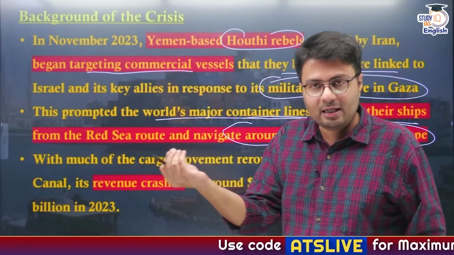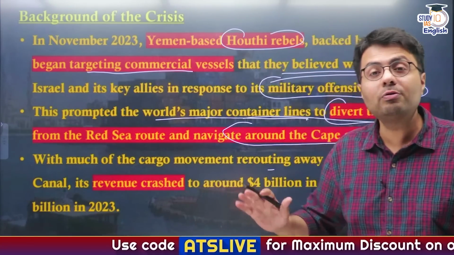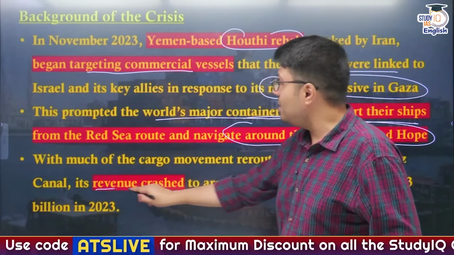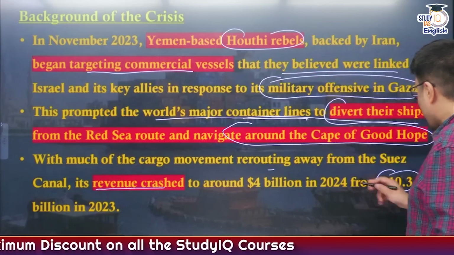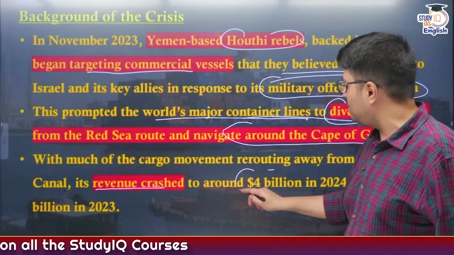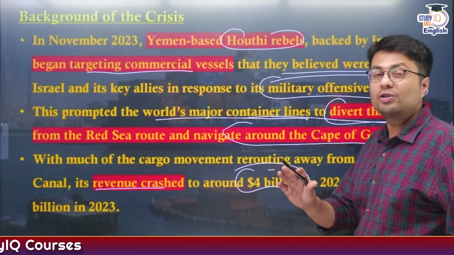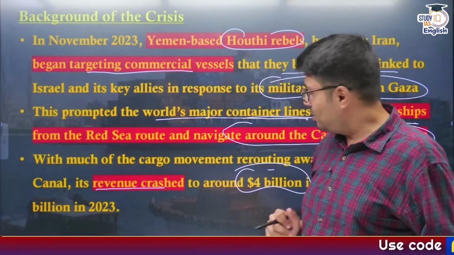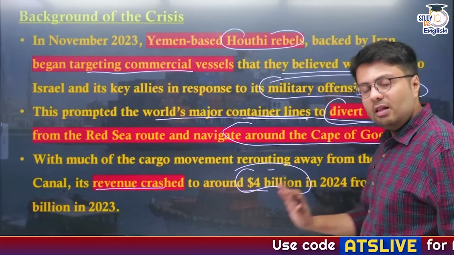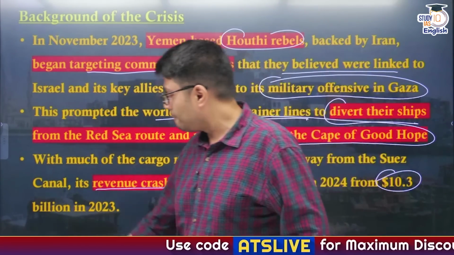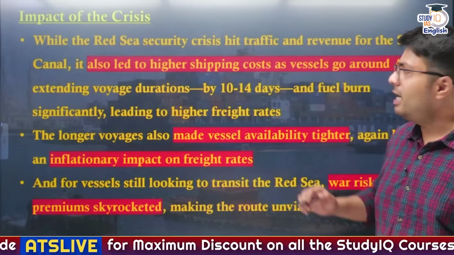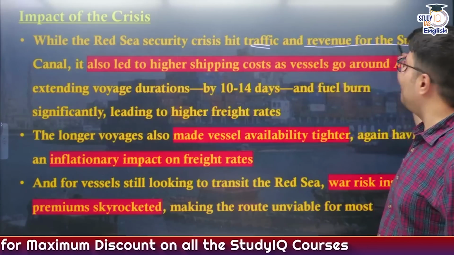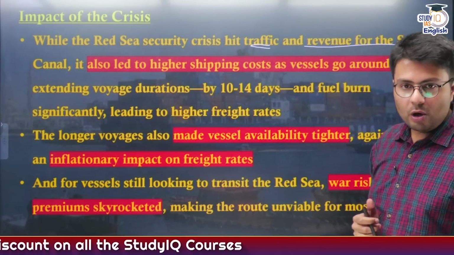Now, as much of the cargo and movement were routing away from Suez Canal, obviously the amount of toll that was collected by Suez Canal Authority reduced drastically. As you can see, the revenues generated by Suez Canal Authority crashed. Earlier, they were making about $10 billion every year. Now, they just made $4 billion, which is a loss of $6 billion. Understood? They earlier were collecting $10 billion. Now, the Red Sea crisis hit the traffic and also the revenue of the Suez Canal Authority.